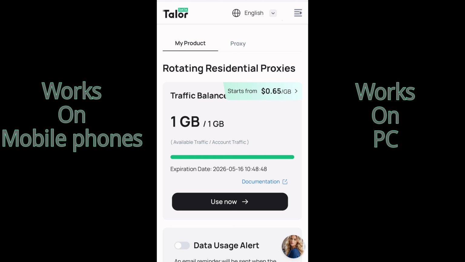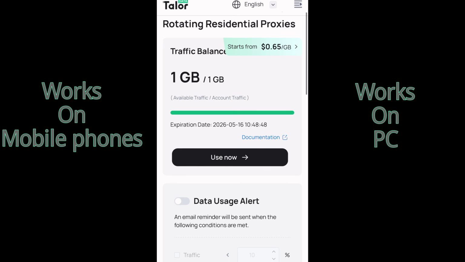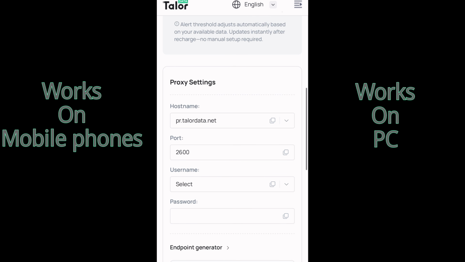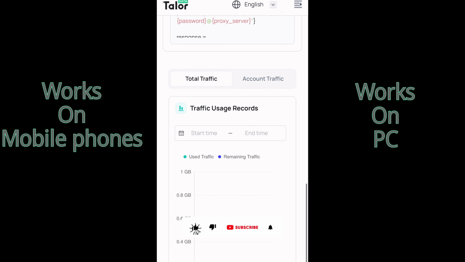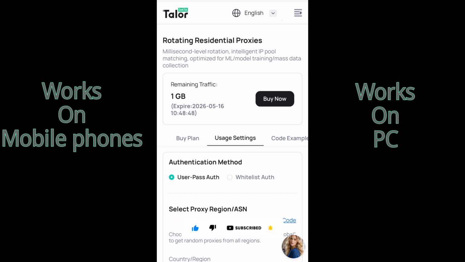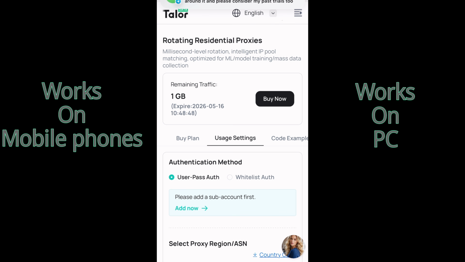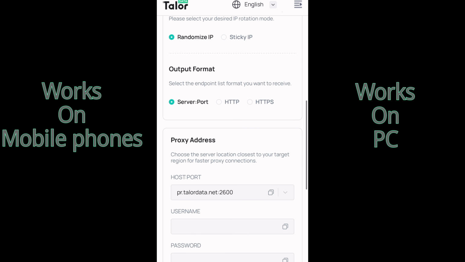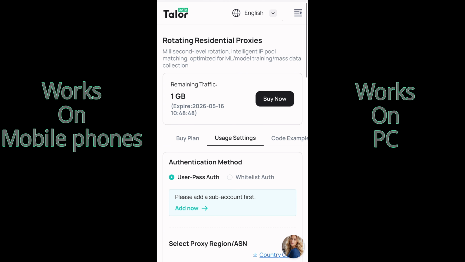So right now, after getting your proxy, this is what you're going to be doing. You're going to be coming right here to click on use now. So I already have mine, so I can go ahead to click on use now. Now at the end of this video, I'm going to be telling you how you can get a free proxy on this platform. So what we are going to be doing right now, since we have actually gotten proxy, is to come right here where you can actually see use now. So I'm going to click on use now. Now the moment you click on use now, you are going to be brought right here. You can see right here that you need to fill out all these things for you to get your proxy.